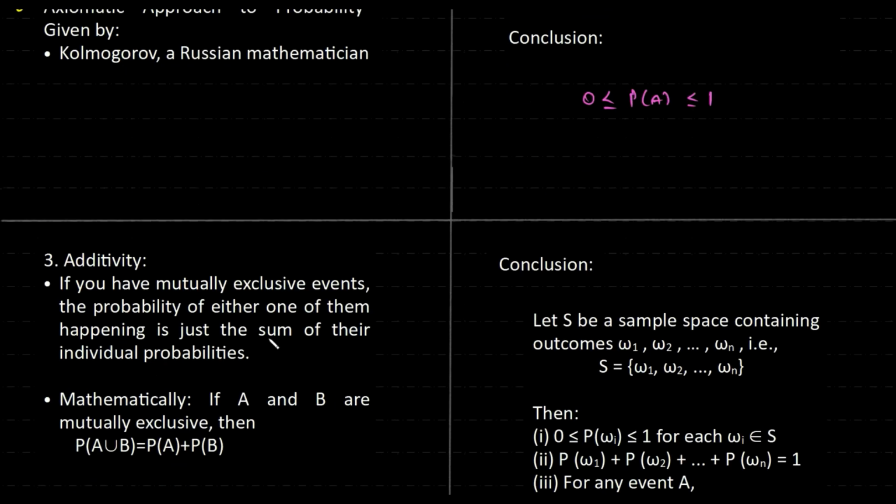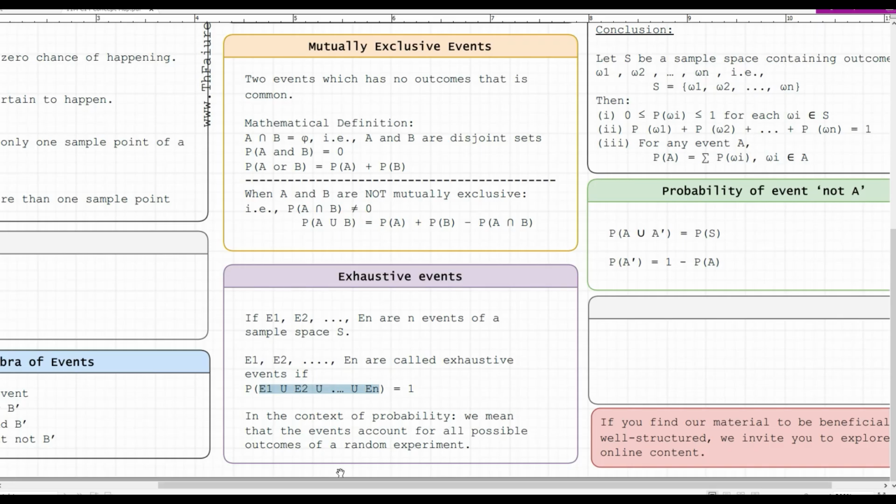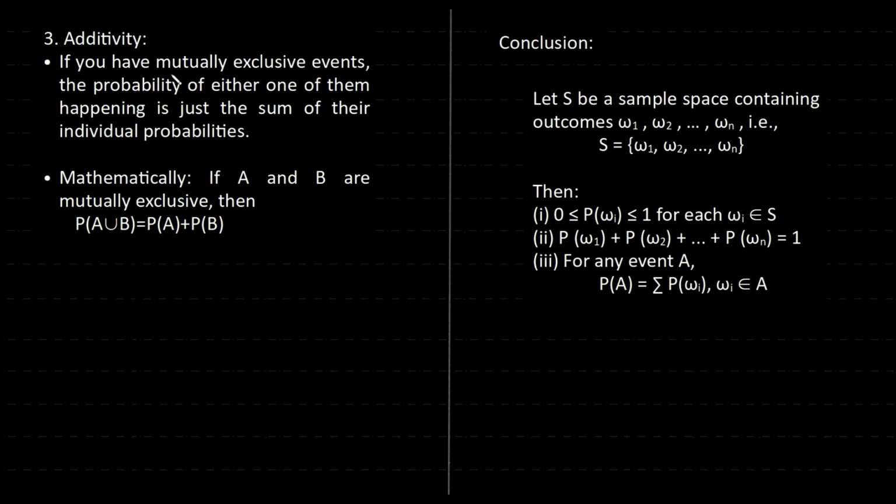Okay. Now, the third axiom is additivity. If you have mutually exclusive events, what does mutually exclusive events mean? Events which have nothing in common. If you have mutually exclusive events, the probability of either one of them happening is just the sum of their individual probability. What does that mean? Probability of A union B is equal to probability of A plus probability of B. Right? So these are your three axioms.